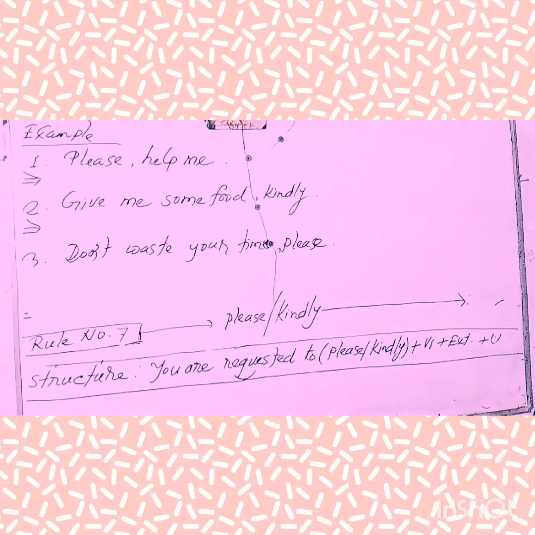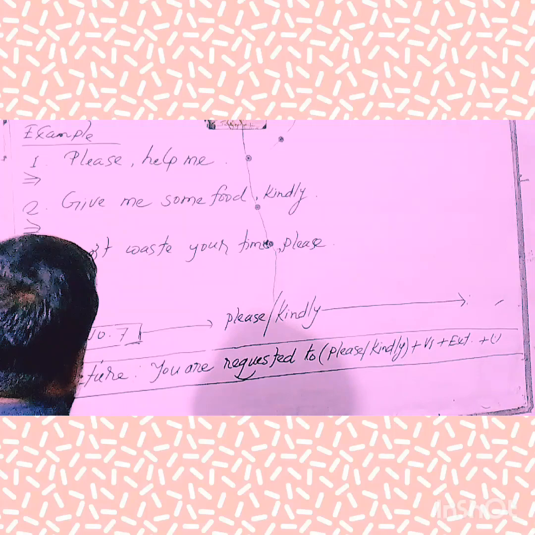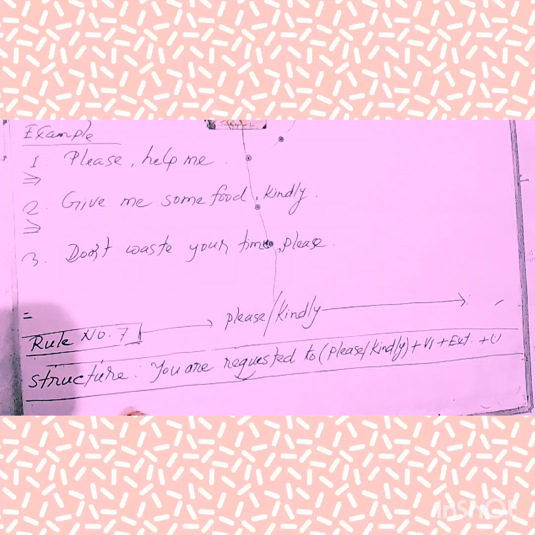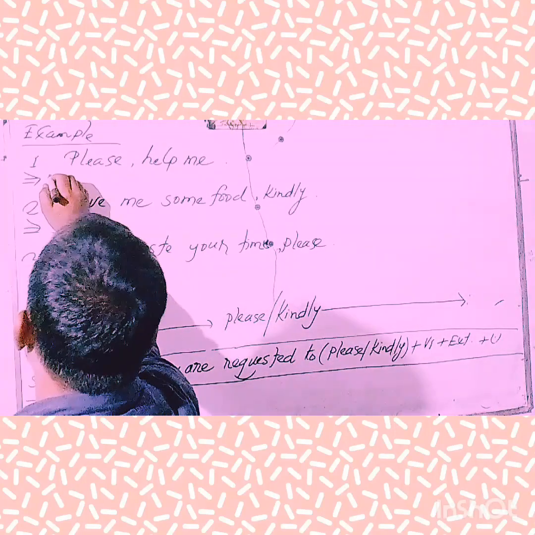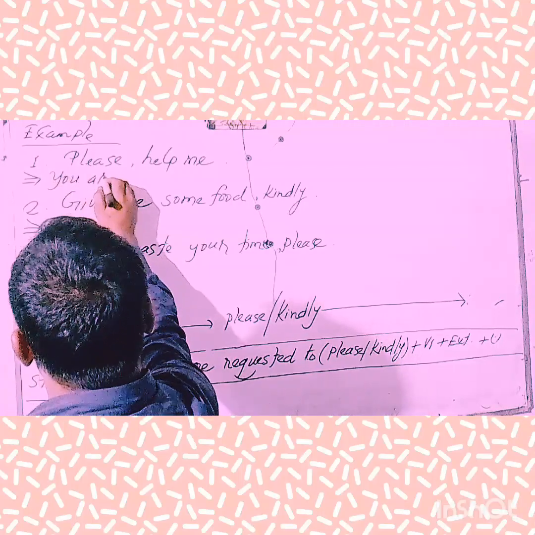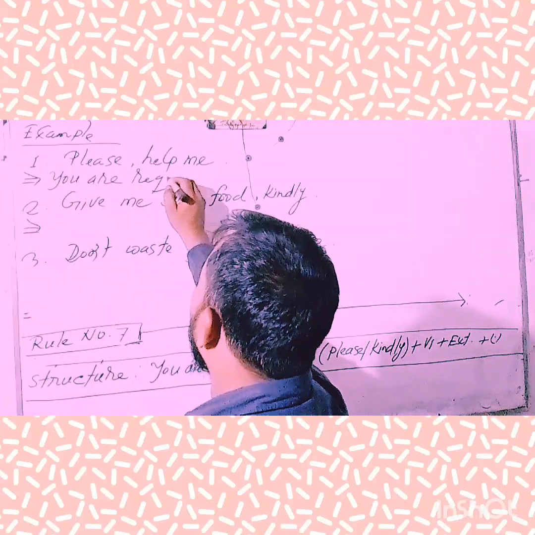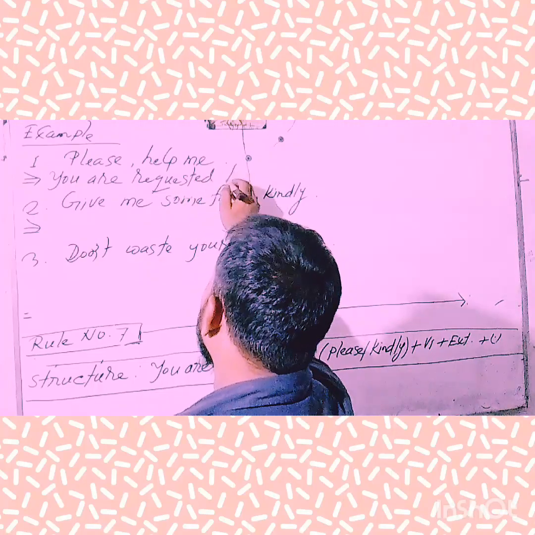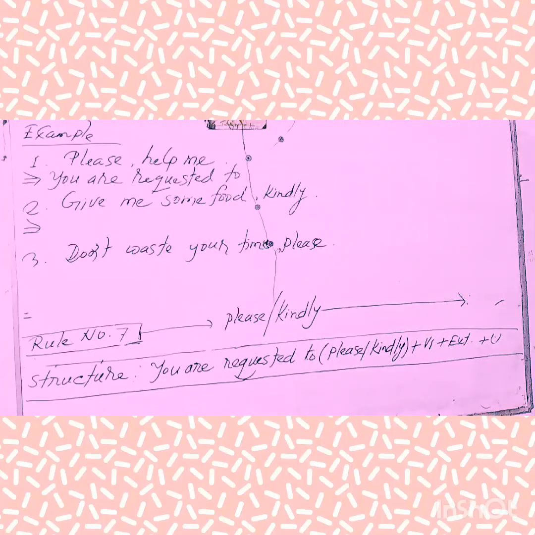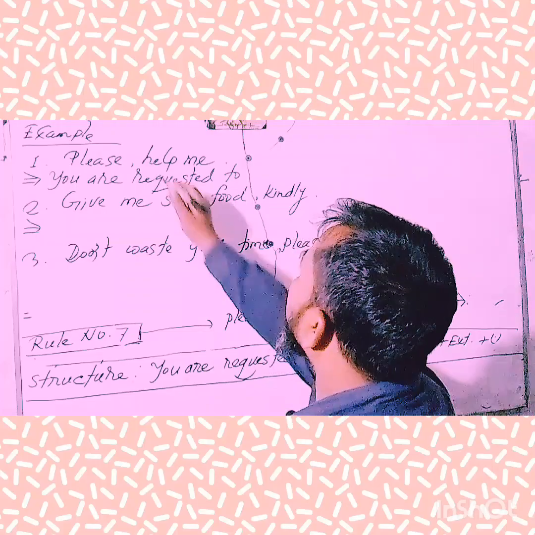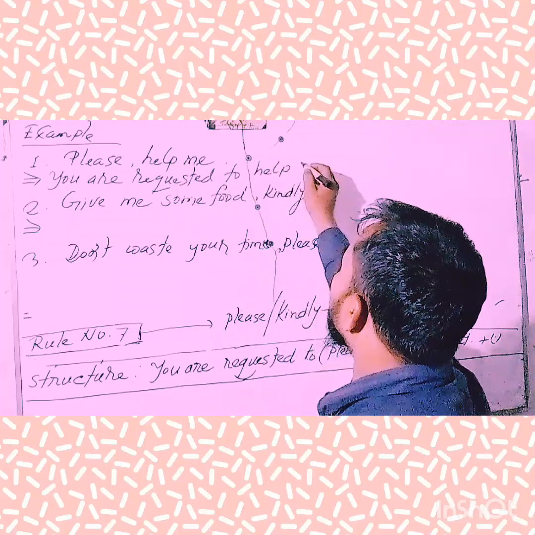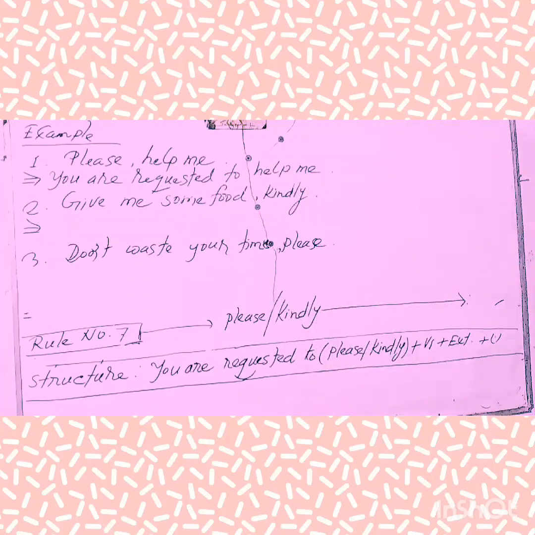So, my dear learners, take a look at the board and try to understand. At first, you have to write down "You are requested to." But mind it, when you use "you are requested to," please or kindly must be deleted. Then we have to use the V1 form of verb. Here, the V1 form of verb is help, and the extension is me. Finally, end with a full stop.